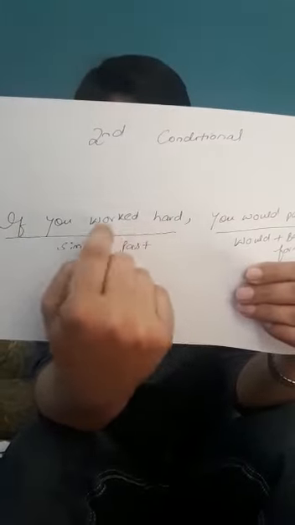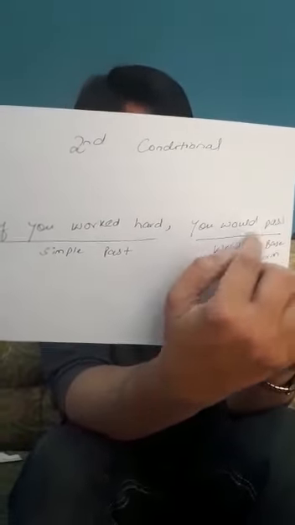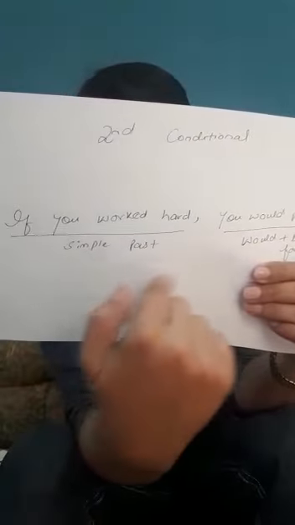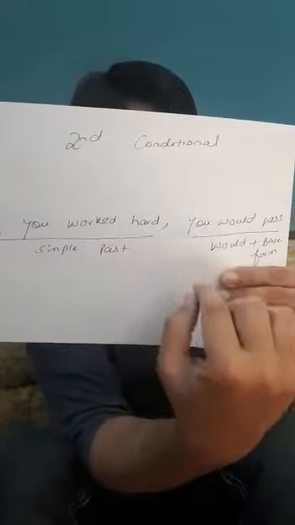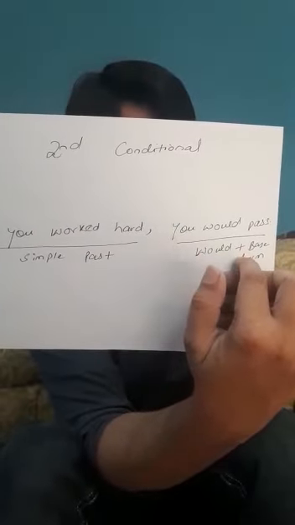Now we will move towards the second conditional. The second conditional is always in the past. When a thing is in the past, the condition can never be fulfilled, because you cannot go back to your past and change it. In this one you can see, if you worked hard, you would pass. Here the first part, the conditional part, is in simple past, while the result part is with would plus the base form of the verb.